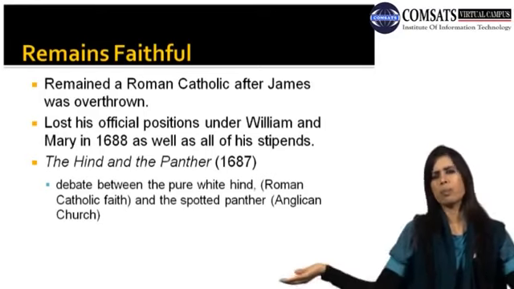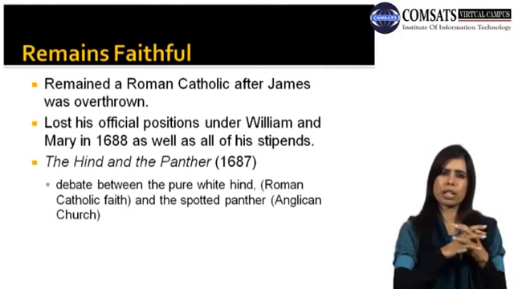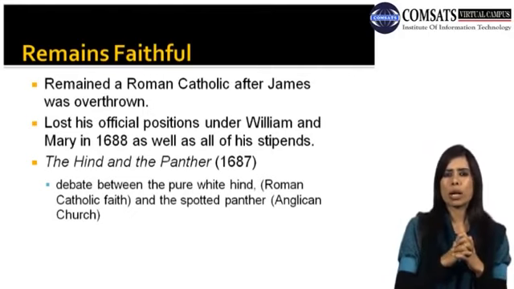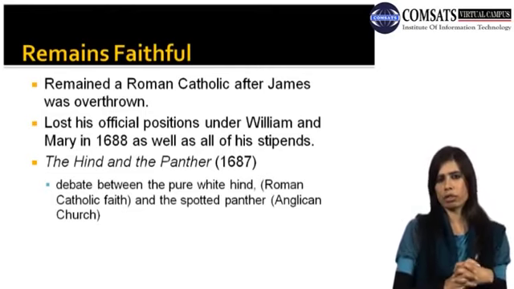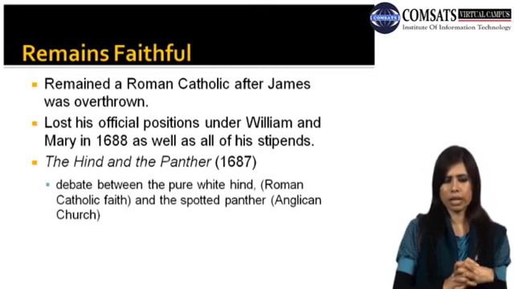Here you can see the effect of the ruling parties, how you get benefit from one political party. When James was overthrown, William and Mary came into power in 1688, and Dryden lost all his official possessions and his stipends as well.